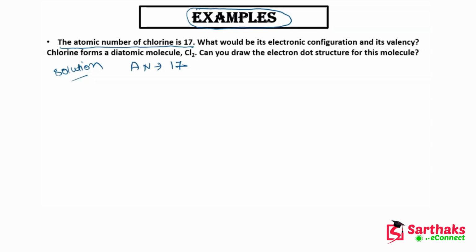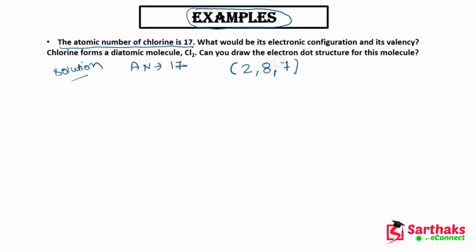So basically guys, if I want to write the electronic configuration, then we know that the electronic configuration of chlorine is 2, 8 and 7. So in the first shell there are 2 electrons, in the second shell there are 8 electrons. More than 8 electrons cannot come in the second shell.